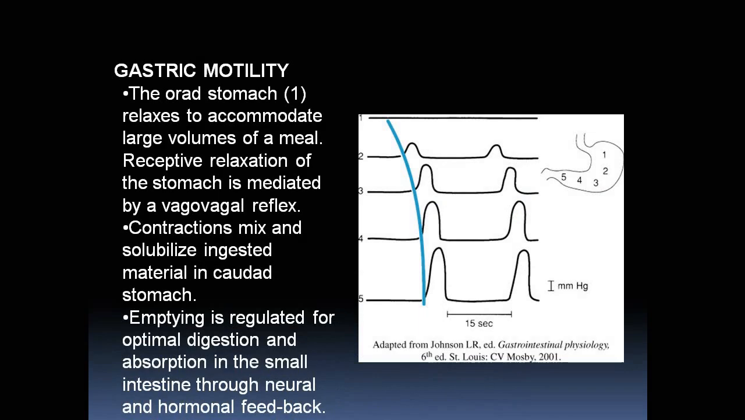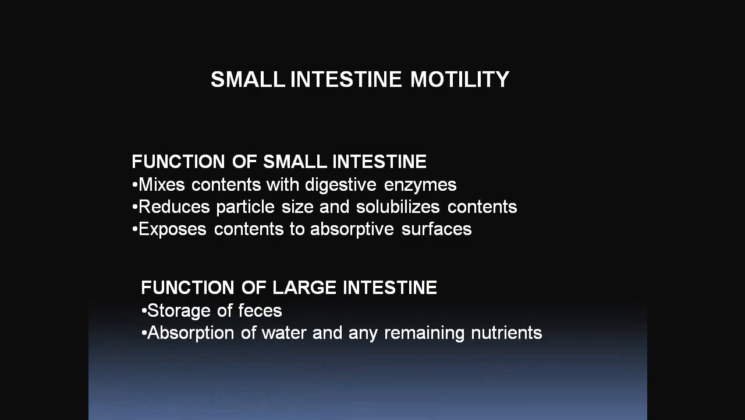After gastric motility, we see the small intestinal motility. What are the functions of the small intestine? The small intestine mixes the content with digestive enzymes. It reduces the particle size and solubilizes the content, and it exposes the content to absorptive surfaces. These are the functions of the small intestine. Whereas the functions of the large intestine are storage of the feces, absorption of water and any remaining nutrients, etc.